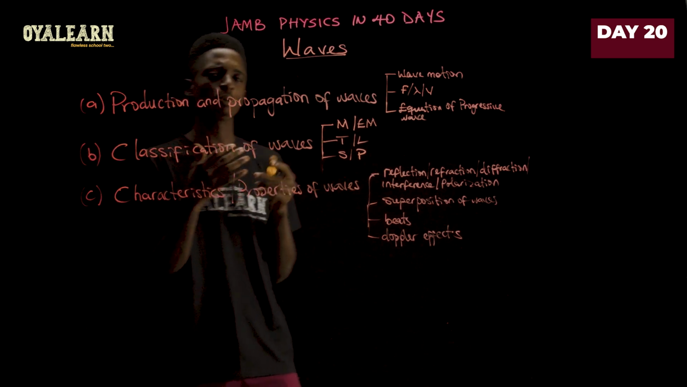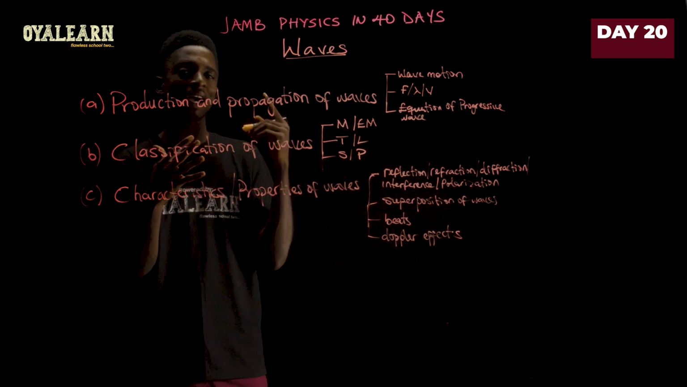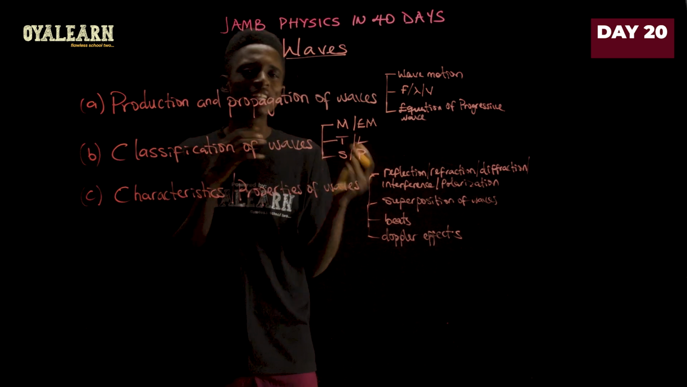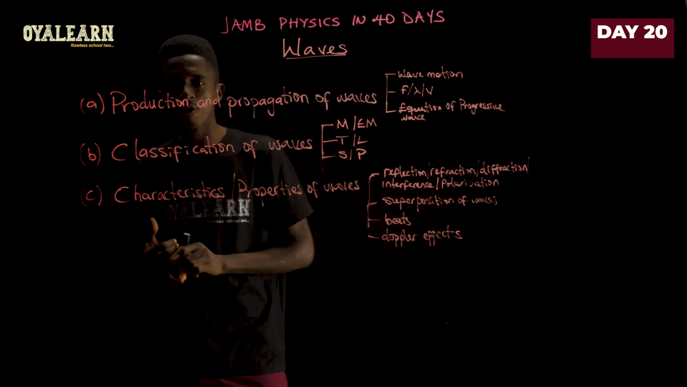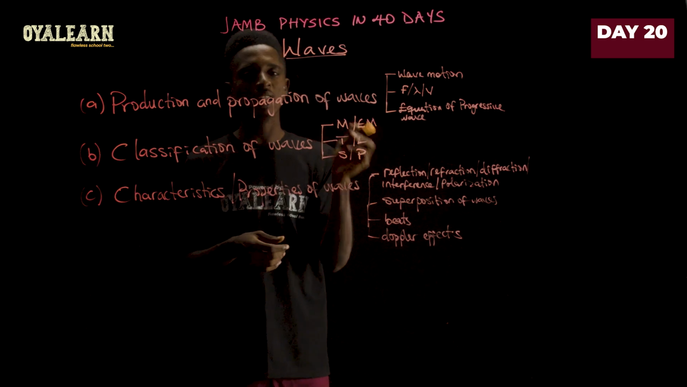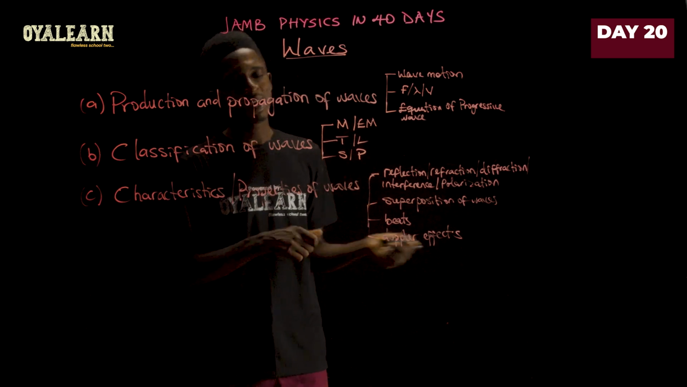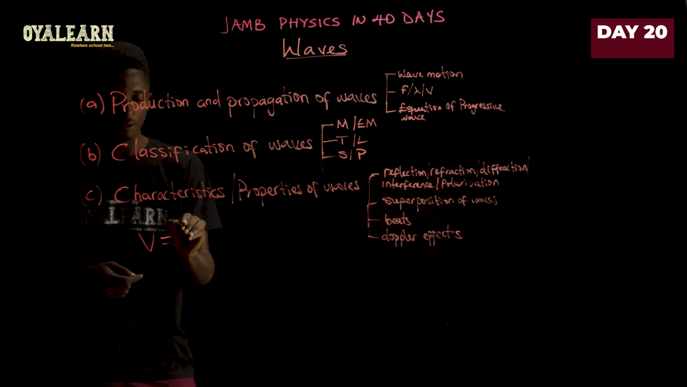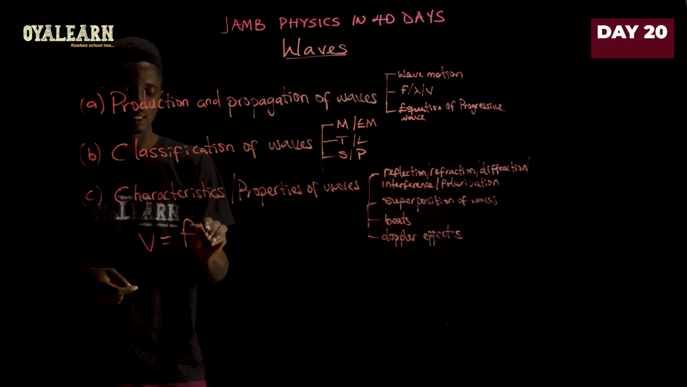What this means is that you must be able to define what a wave is, you must define wave motion, and be able to define the relationship between the frequency of a wave, the wavelength of a wave, and the wave velocity. There is a relationship, and that relationship says wave velocity v equals the product of the frequency of that wave and the wavelength.